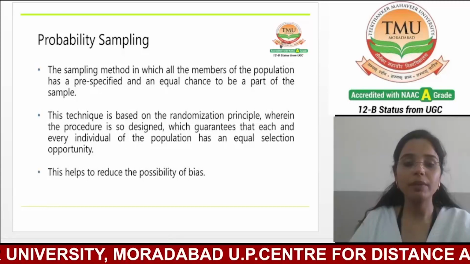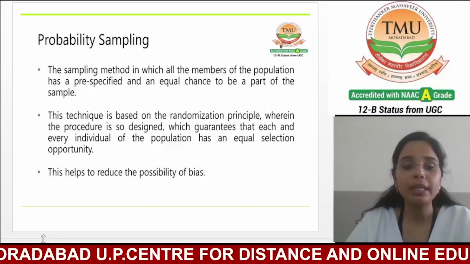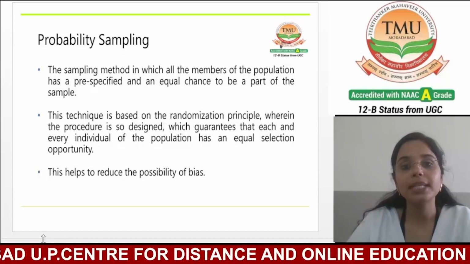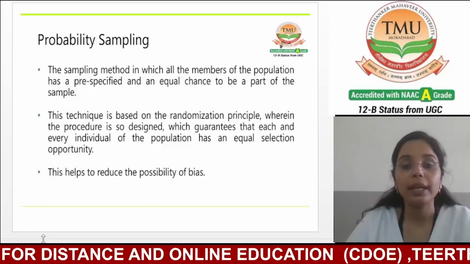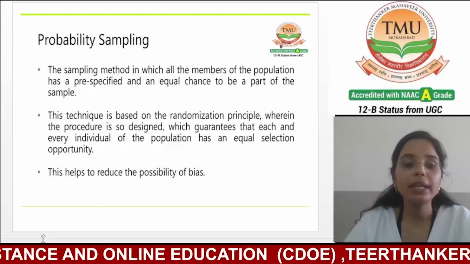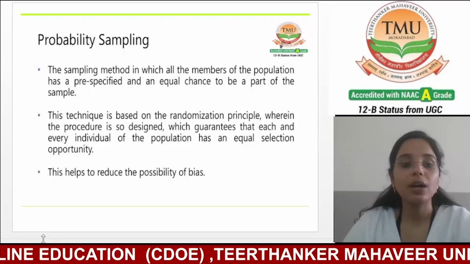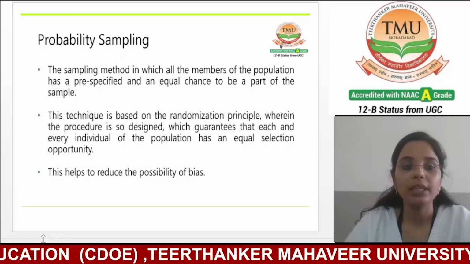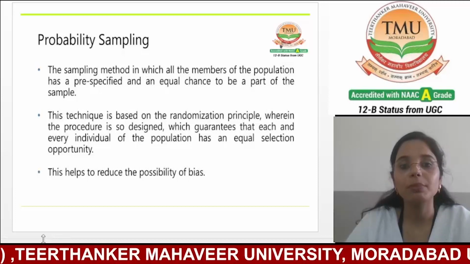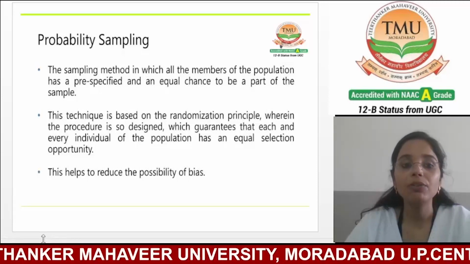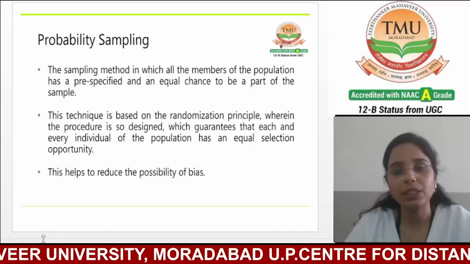Probability sampling is a technique used in statistics to select a sample from a population in a way that every individual has an equal chance of being chosen. This method ensures that the sample is representative of the population, allowing for accurate inferences and generalization.